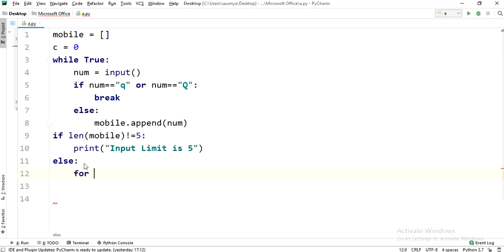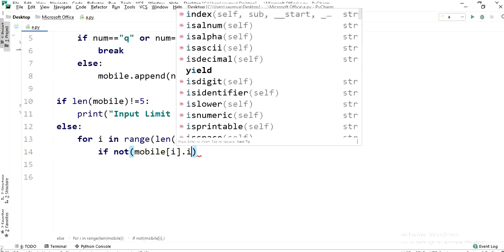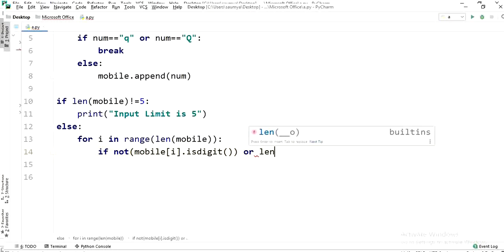Now we will run a loop for i in range length of mobile. Here we check if the ith element of the list mobile is not a digit, for example a number having characters like a, b, c, or if the length of mobile[i] is not equal to 10.